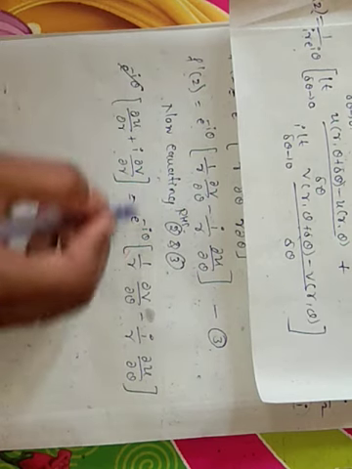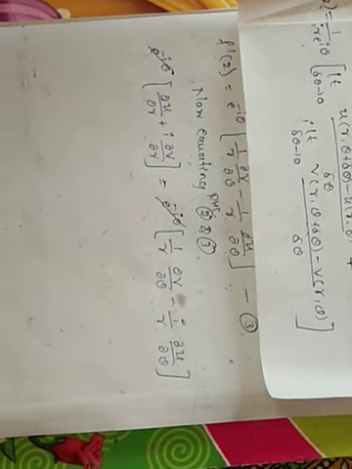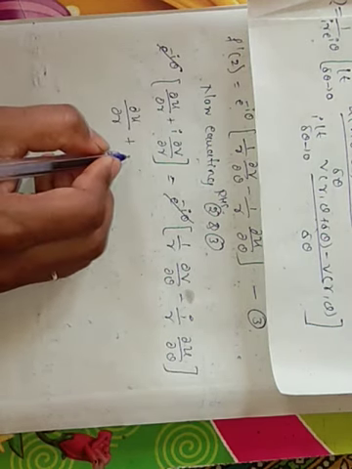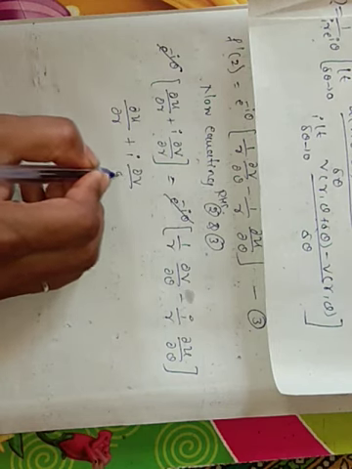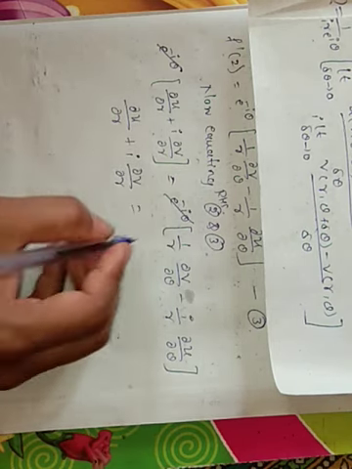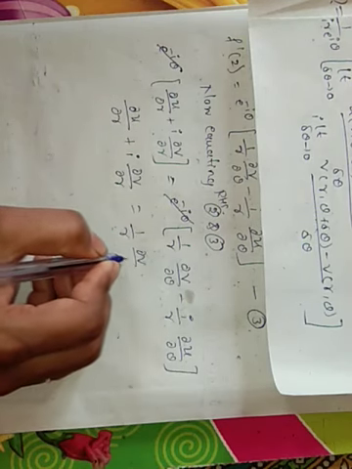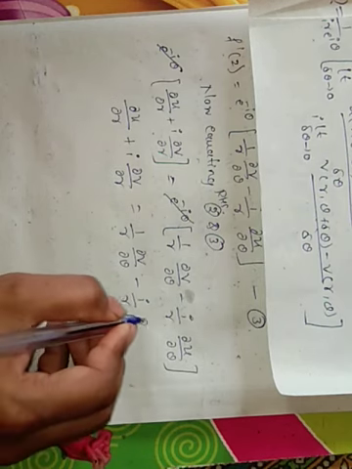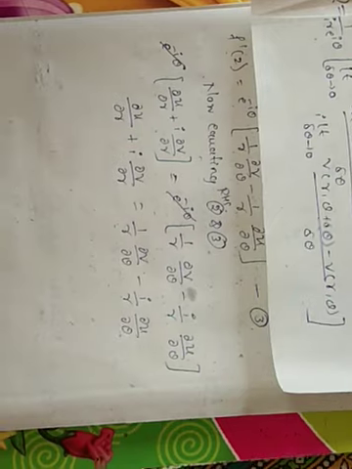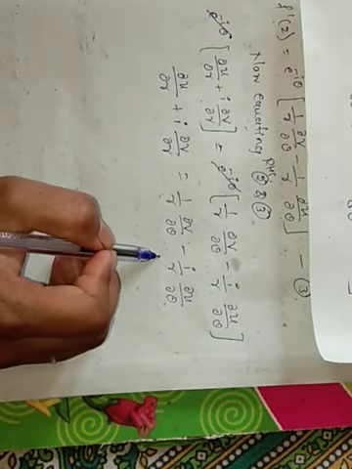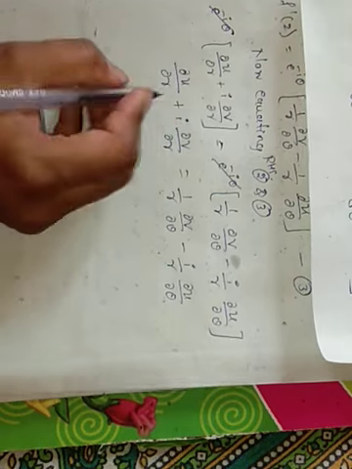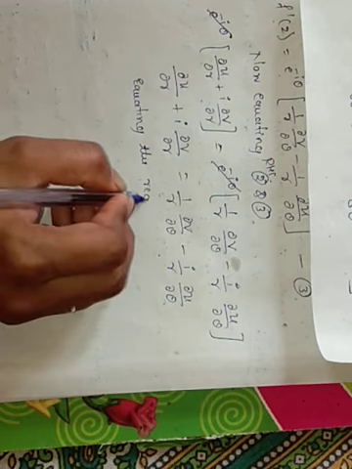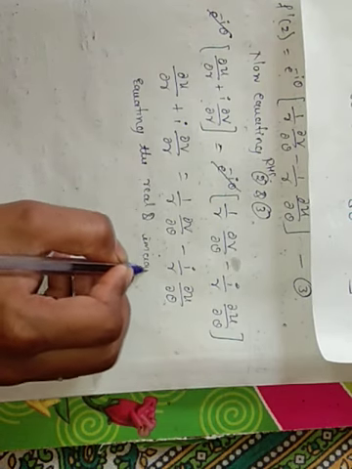First cancel the e raised to minus i theta on both sides of the equation. Now the remaining is ∂u/∂r plus i into ∂v/∂r is equal to 1 by r ∂v/∂θ minus i by r ∂u/∂θ. See here, now equating the real and imaginary parts.